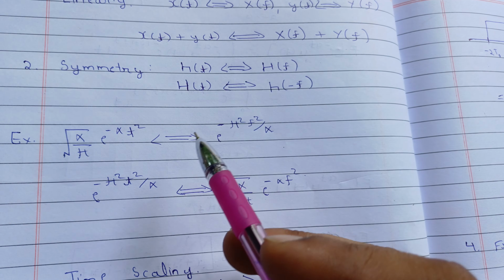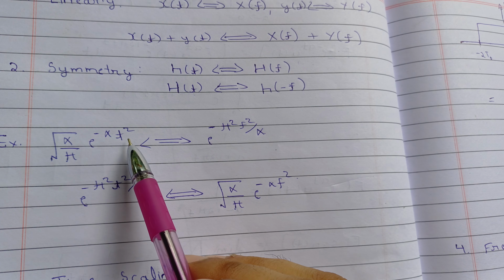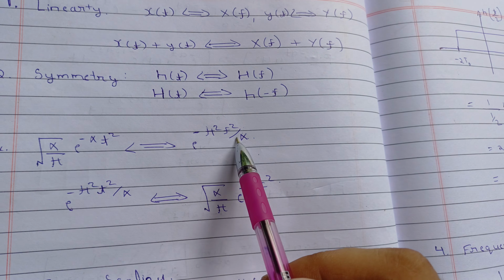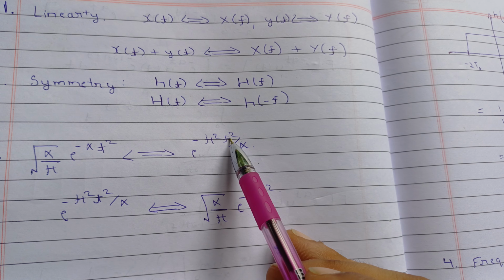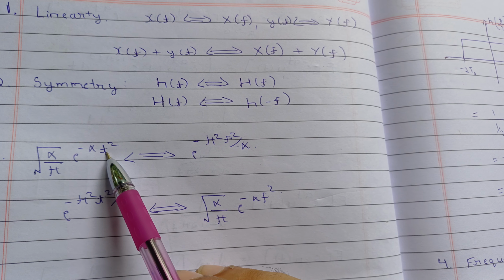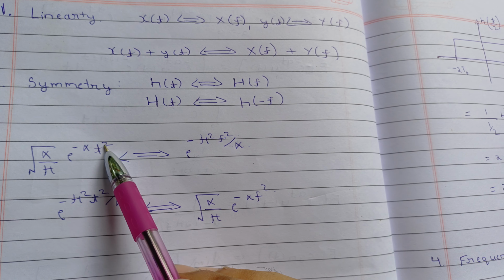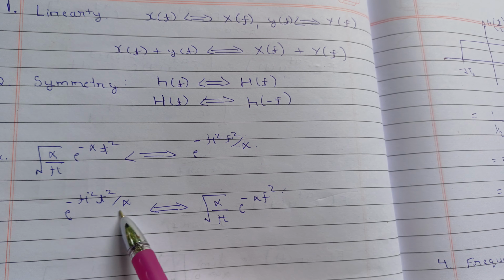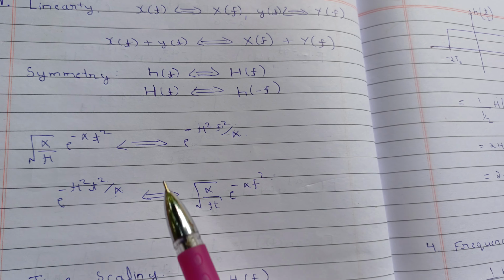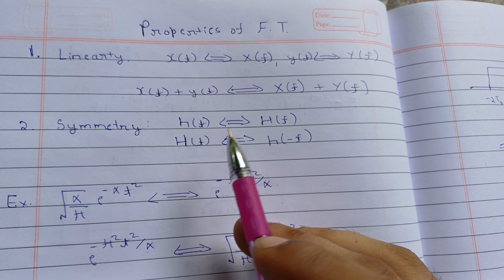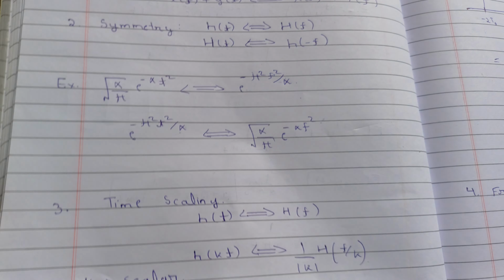Let's take an example of this. If you have this function, the Fourier transform of this we already know: exponential of minus pi square f square by alpha. We already found this result. Now in place of f, replace t, so you will get exponential of minus pi square t square by alpha, and this will be equal to replacing t with minus f, so it will give you f square again: under root alpha by pi, exponential of minus alpha pi f square. So the Fourier transform of this will give you this result, and this will give you this result. So we use this property. The Fourier transform will always follow these properties.